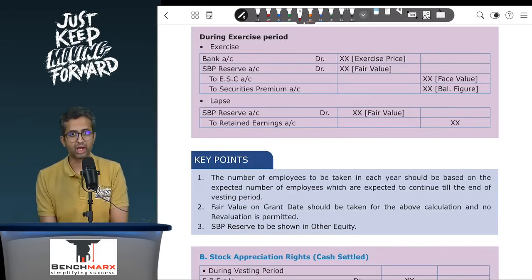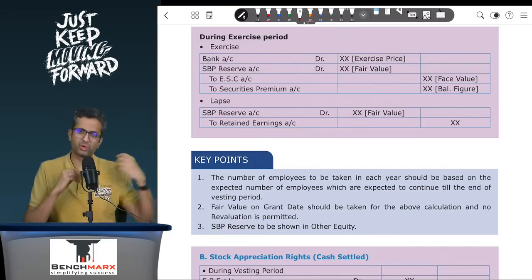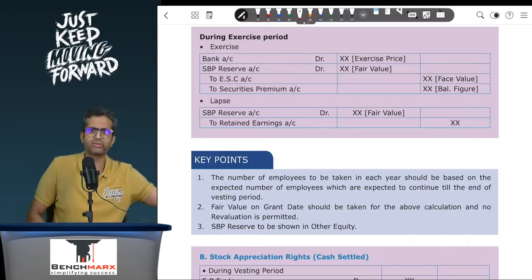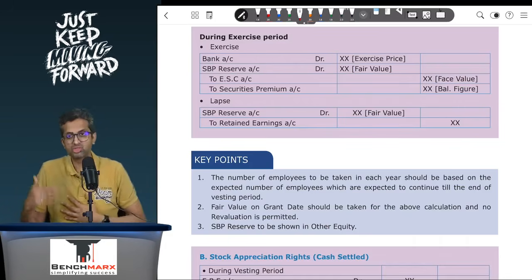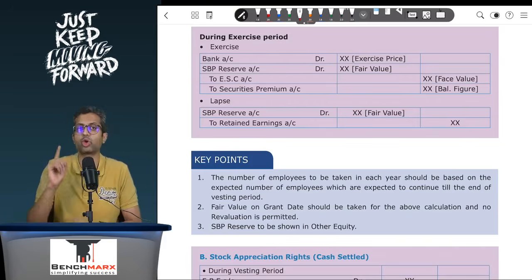But when you look at a SAR, the SAR is not going to be settled in own equity shares for a fixed number of entity shares. In fact, the SAR is going to be settled by payment of cash, and hence even SAR is an employee benefit. So when you do the working for SAR, you will still take the number of employees expected to remain till the end of vesting, let us say 7 employees at the end of the first year, into 1 SAR per employee, into the fair value at each balance sheet date, not on the grant date.